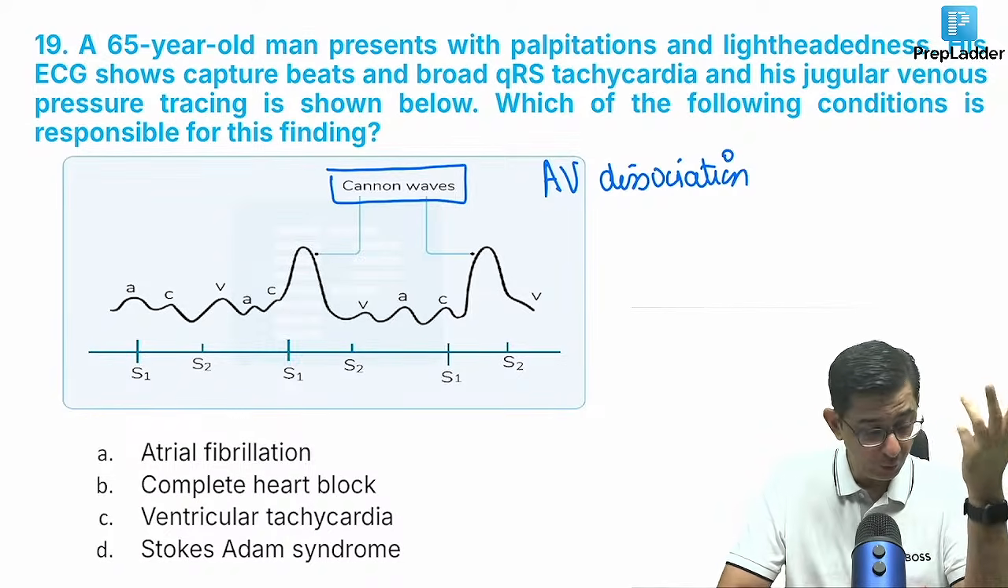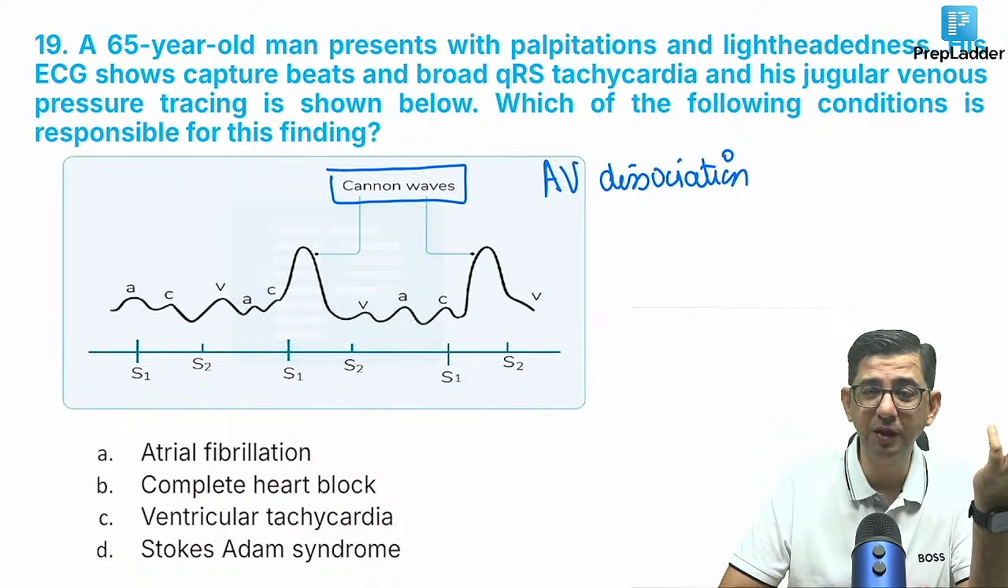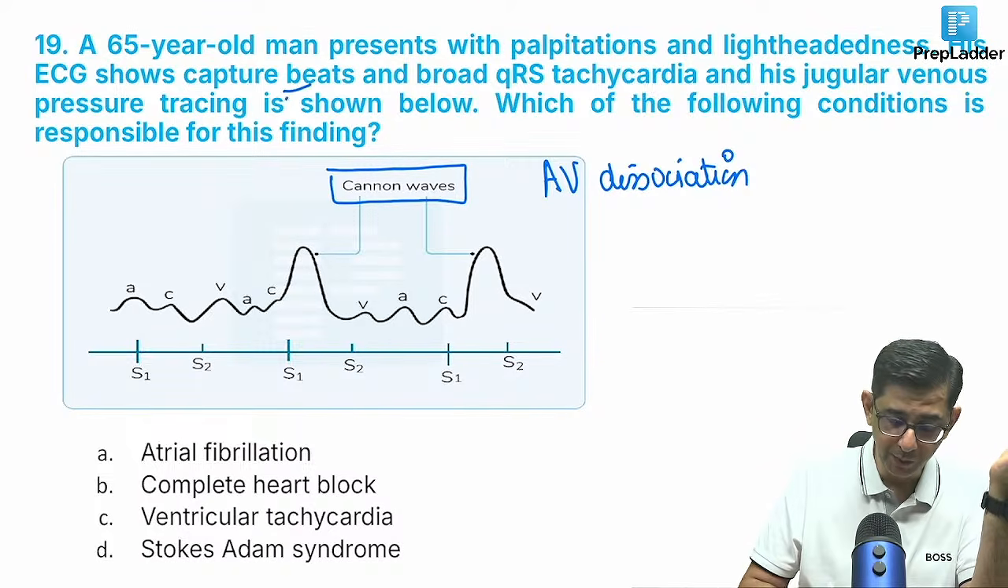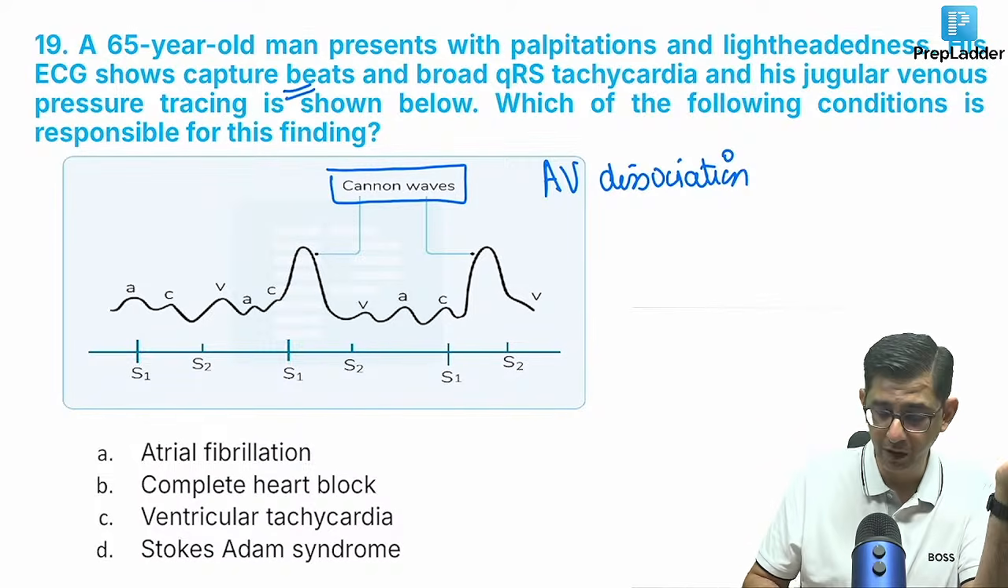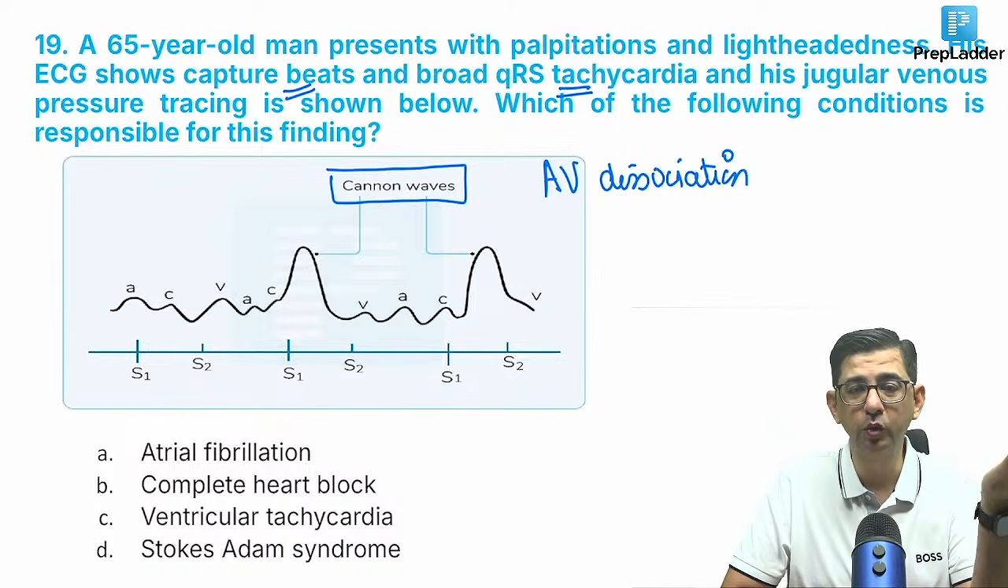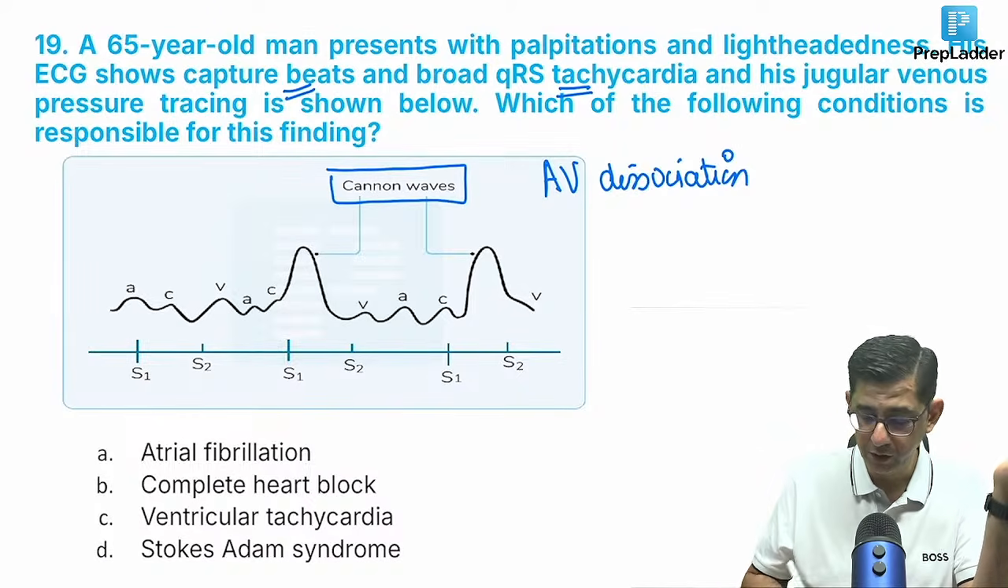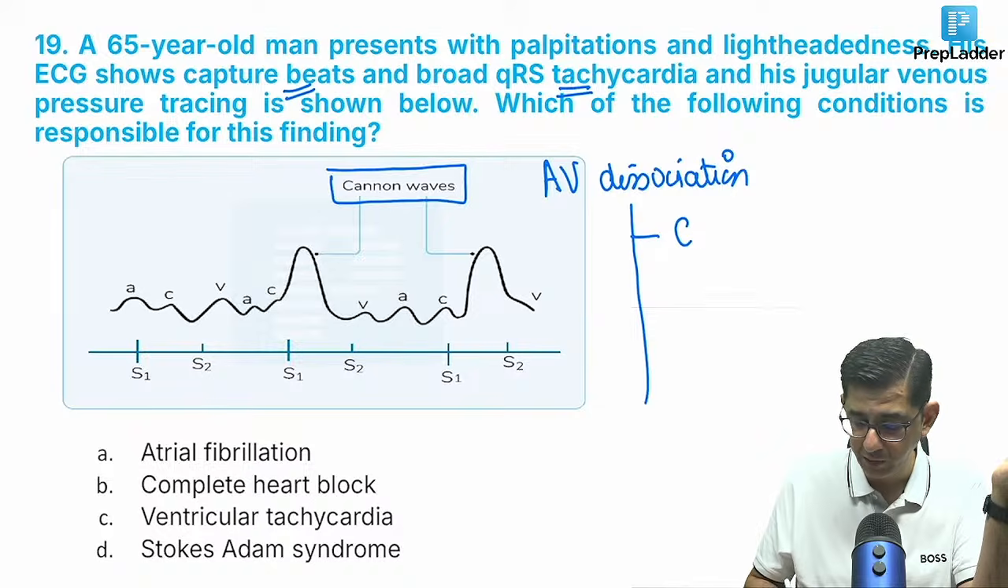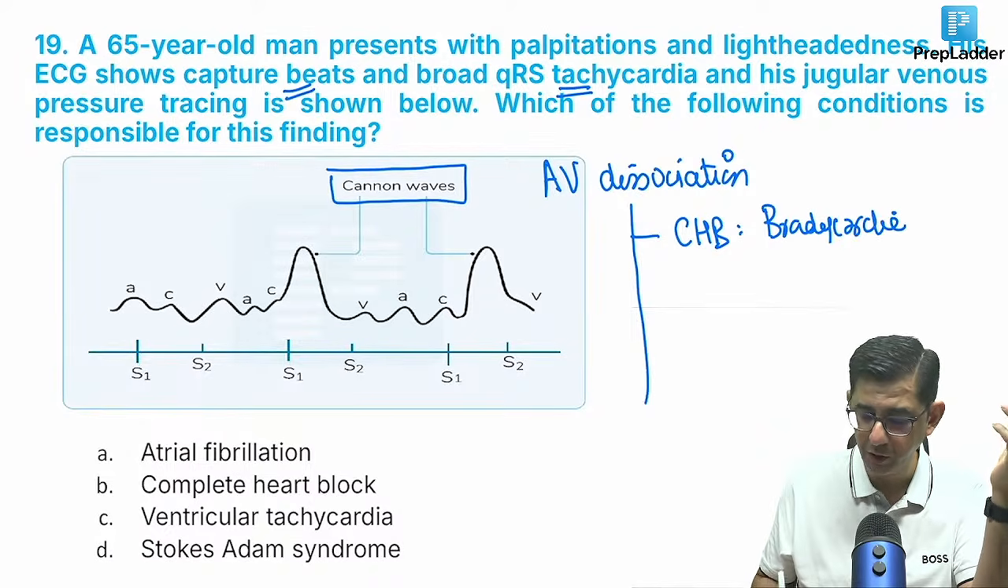I think you don't even need to look at the JVP finding. I'm bluffing as an examiner would. भाई लिख दिया ना वो capture beat. Capture beat is a feature of ventricular tachycardia, broad QRS tachycardia. That word itself is sufficient for you to know that it is a case of VT, because AV dissociation is seen with complete heart block. But for complete heart block, there would be a bradycardia, right? This patient is having palpitations, so the answer cannot be complete heart block.